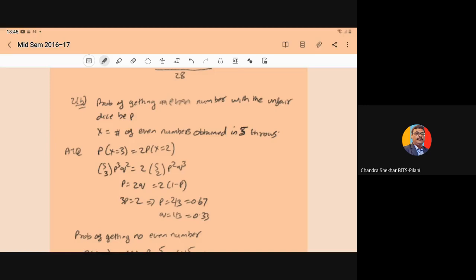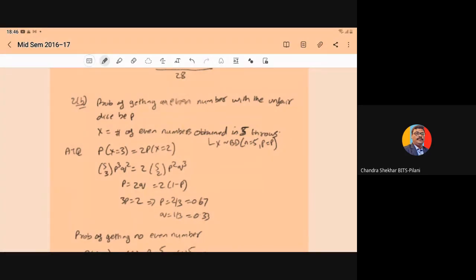And here X follows the binomial distribution. You can say X follows a binomial distribution with n equal to 5 and p equal to p. So it will give you 5C3 p^3 q^2 is equal to 2 into 5C2 p^2 q^3.